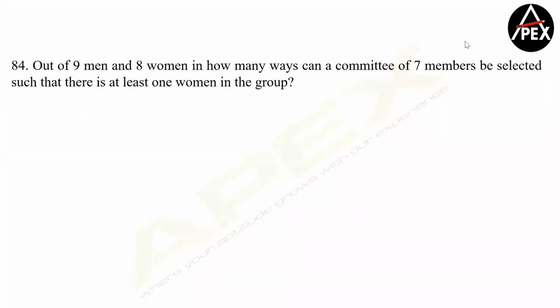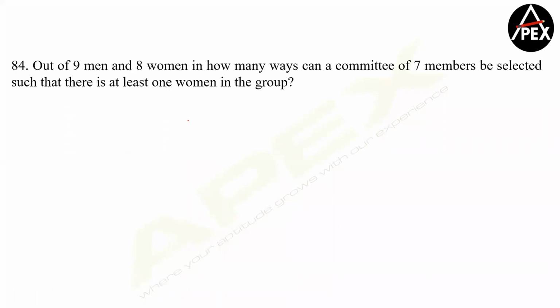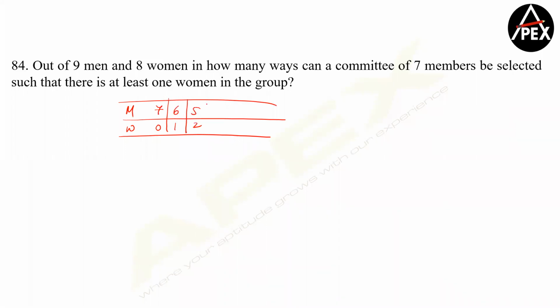Now, when I say at least one woman, I now understand again, guys. So, if I need to form committees, okay. If I talk about men and women, I can have 7 men and 0 women. Similarly, I can have 6 and 1, 5 and 2, 4 and 3, 3 and 4, 2 and 5, 1 and 6, and 0 and 7. Clear?